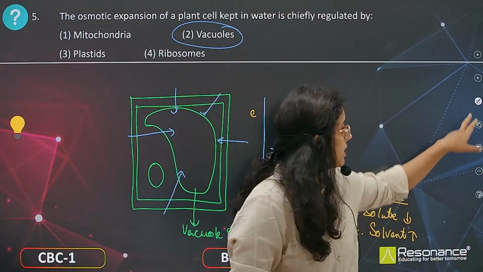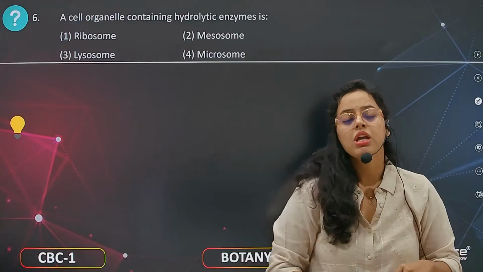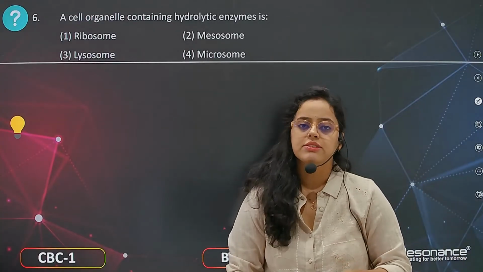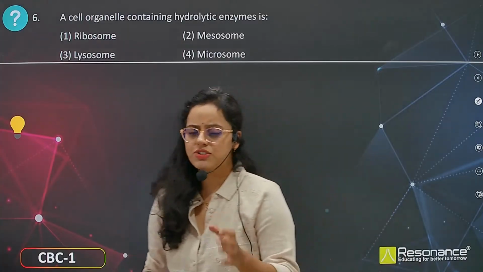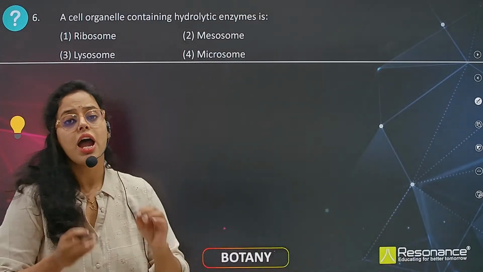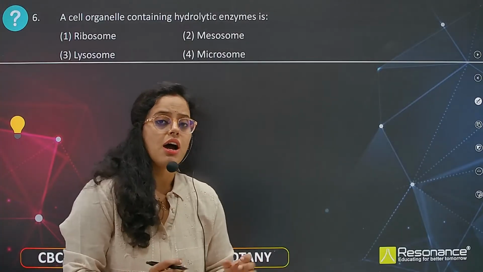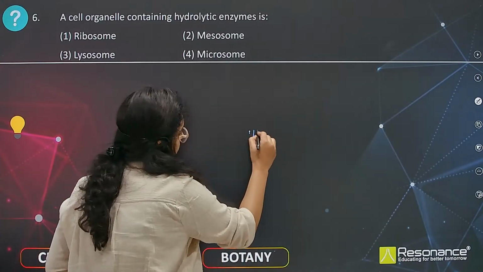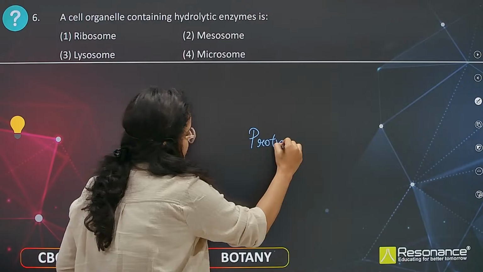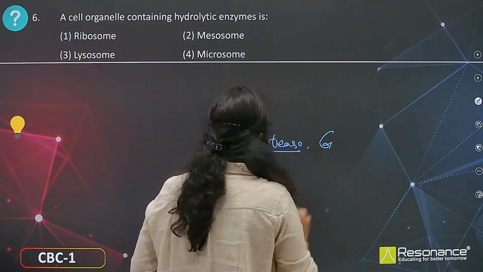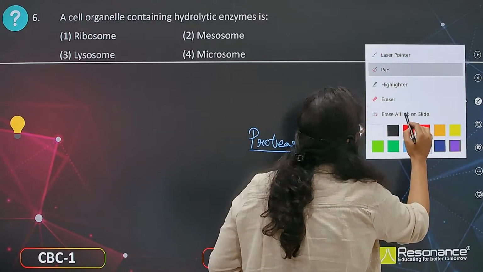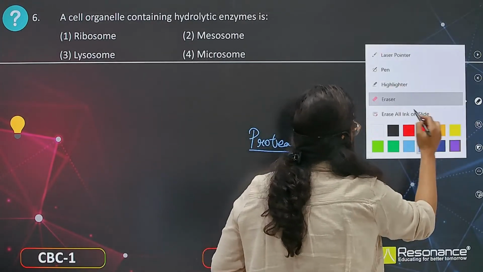Now moving to the next question. A cell organelle contains hydrolytic enzymes. Exactly, we have learned in our very first question, we have just discussed. The hydrolytic enzymes are proteases. Any other example? Nucleases, you can give nuclease as an example.